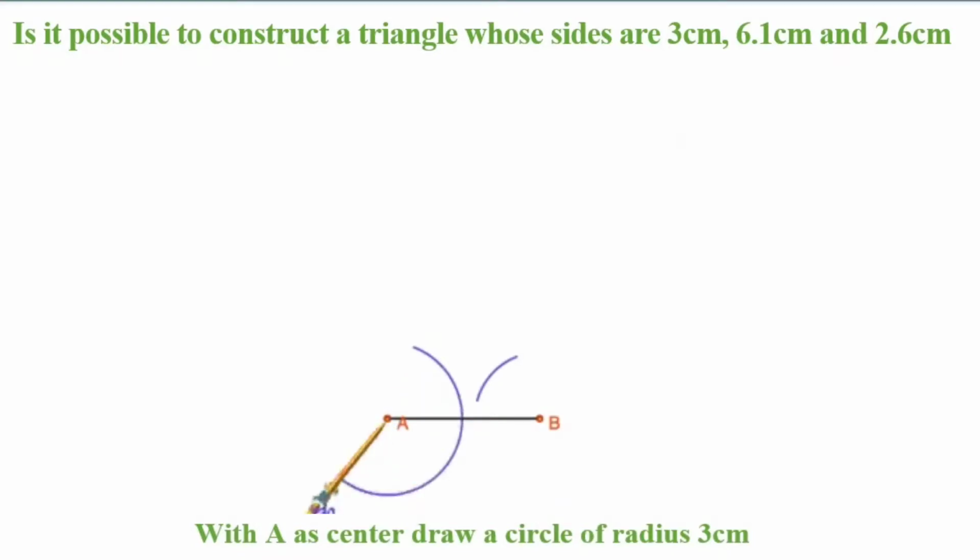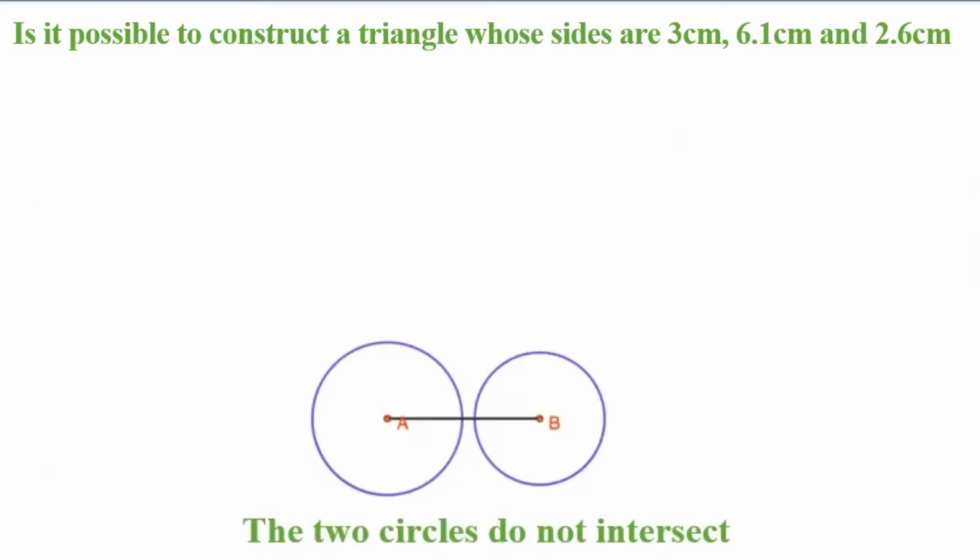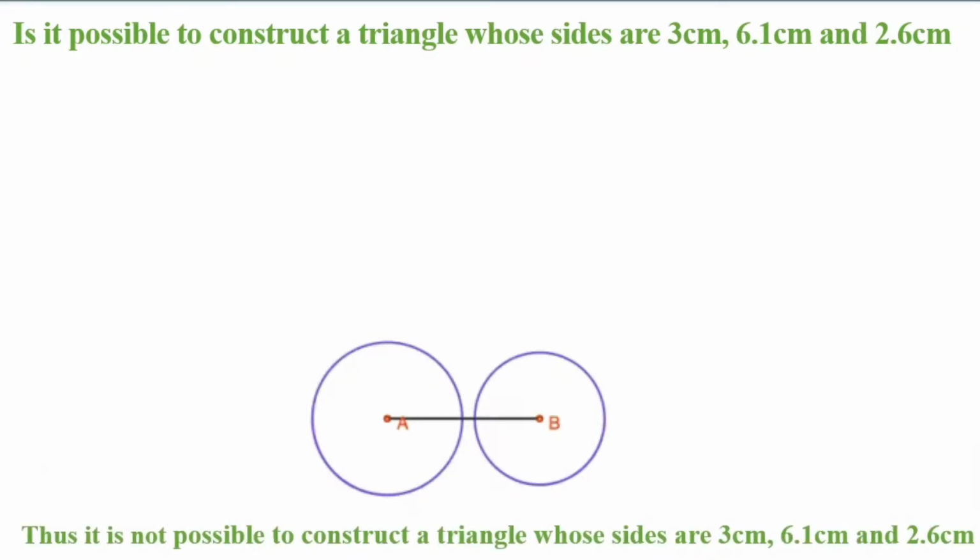So the first circle has been made taking the radius as 3 centimeters. I make the second circle with B as center and radius 2.6 centimeters. And I see that these circles are not intersecting at any point. Since the two circles are not intersecting, I can say that the triangle cannot be constructed. It is not possible to construct the triangle.